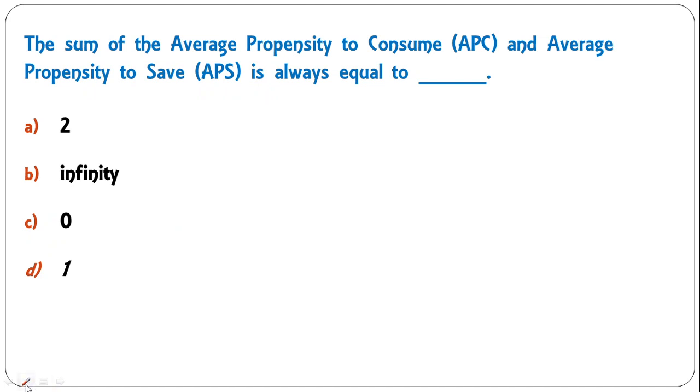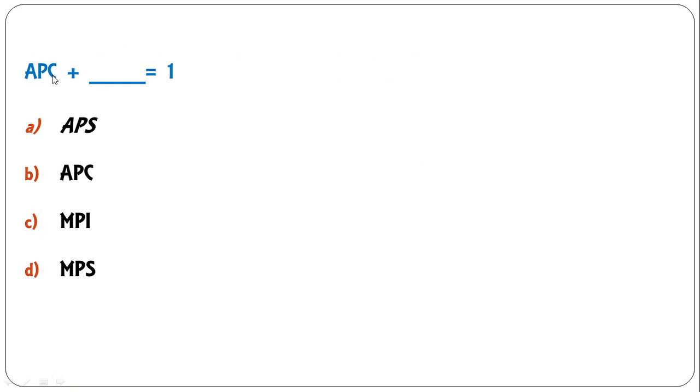Then the next question is, the sum of average propensity to consume and average propensity to save is always equal to, this is also a very obvious question, is equal to 1. In fact, this is the formula. You must remember this: APC plus APS is equal to 1. So here D is the correct answer. So as I told you, APC plus APS is equal to 1. So here A is the correct answer. In the previous question only I have shown you APC plus APS is equal to 1.